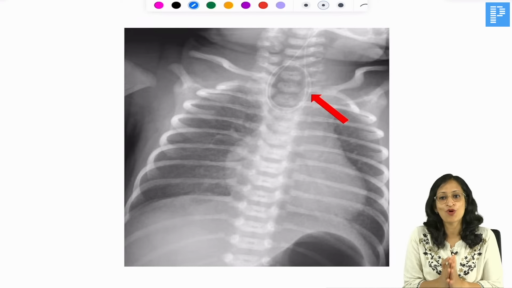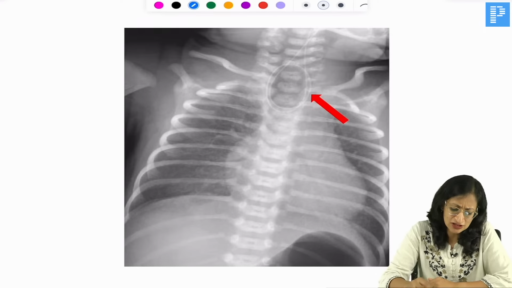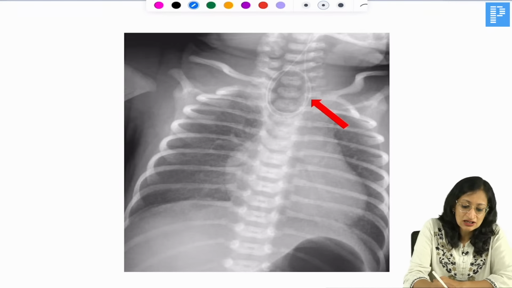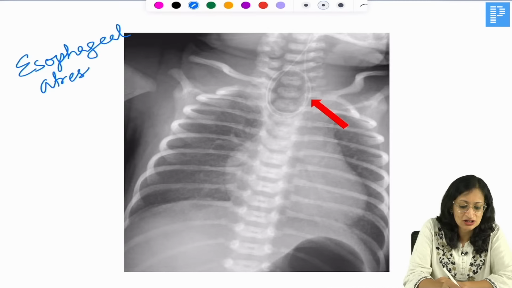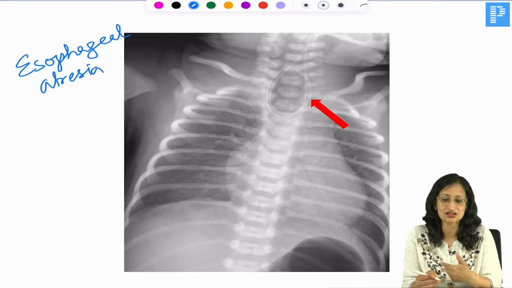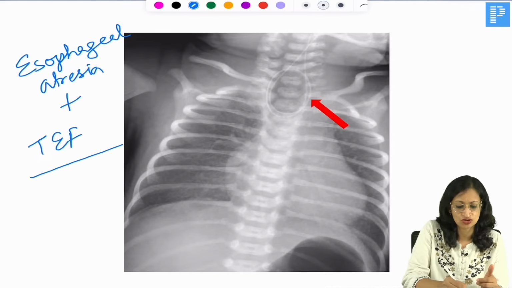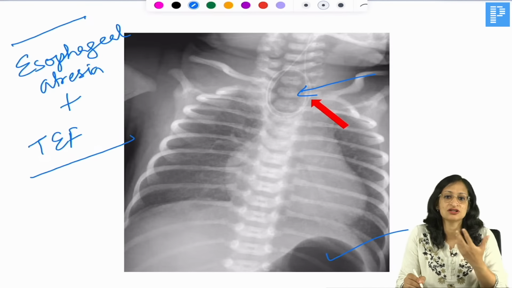What do you see here? A newborn is born with respiratory distress, frothy secretions from the mouth, not able to feed properly. You inserted a nasogastric tube, and you can see that the nasogastric tube did not go into the stomach. It got coiled up in the upper part only. So, your diagnosis here becomes esophageal atresia with tracheoesophageal fistula. Esophageal atresia, that means there is no communication between the esophagus and the stomach. So, esophagus is ending blindly. That is your diagnosis here. You can see that there is gas in the stomach, and you can see that the nasogastric tube has not gone beyond the upper esophageal pouch.